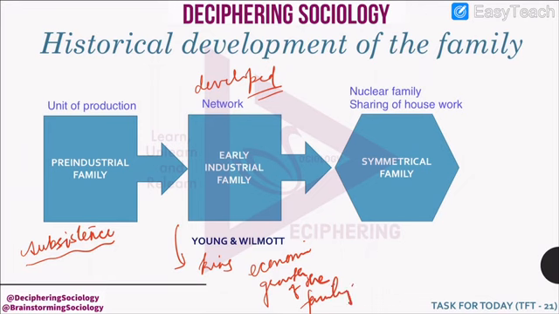But in the modern world, this form of family also faded out, and we came across a new form of family which was known as the nuclear family. And this was a symmetrical family because the housework was shared, unlike in the previous forms of family where there was a strict division of labor for males as well as females, but in this family both of them shared this work.